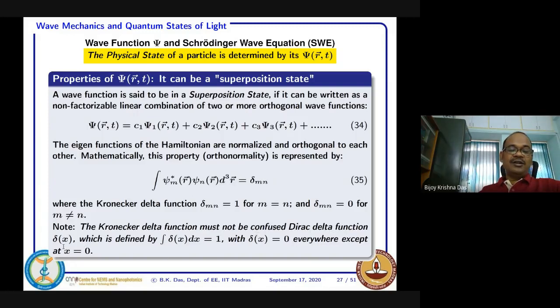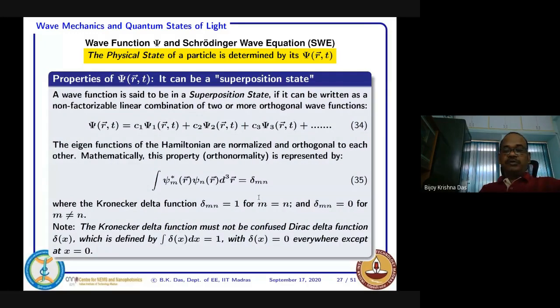It is something like a continuous function, but the property is that if you integrate over the entire length in one dimension, it should be 1. However, delta x will be 0 everywhere except at x equal to 0. That is the difference. It is similar; first the Dirac delta was demonstrated, and to satisfy this, we introduce the Kronecker delta function.